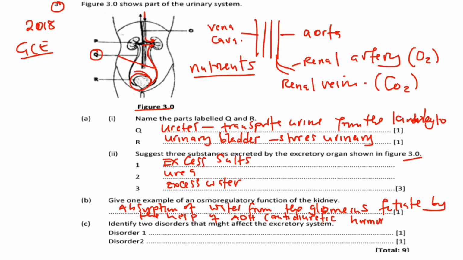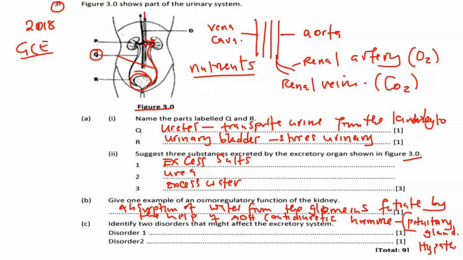This antidiuretic hormone, in other questions, you are going to find where it is produced. So this one is produced in the what? Pituitary gland. And of course, this one is stimulated by the hypothalamus. Okay? So what stimulates the pituitary gland is the hypothalamus, but the hormone is produced by the pituitary gland. So in the case where you are asked the organ where it is produced, that is the pituitary gland. I'm sure we're going to find such a question.